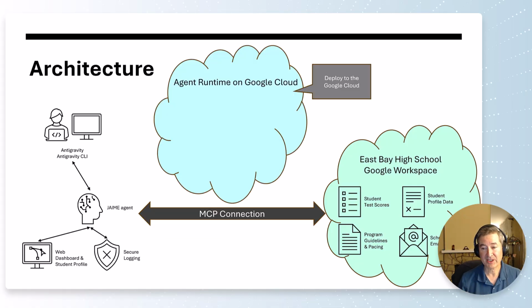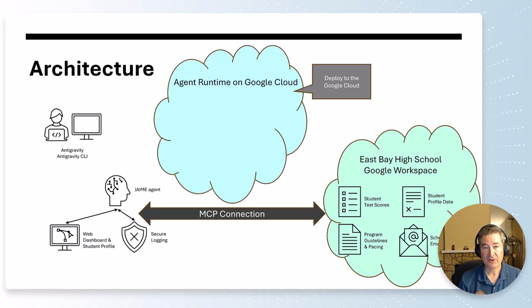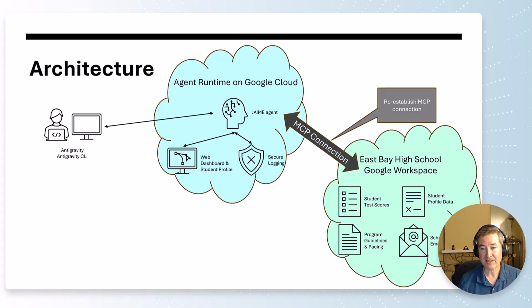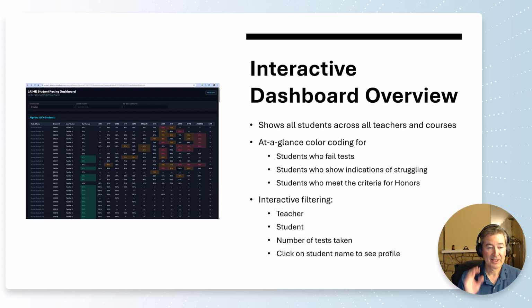Once we made sure that everything was working correctly, we deployed it to the agent runtime on Google Cloud, and then of course reestablished the MCP connection. So now anyone with the right credentials can then go to that dashboard and have an at-a-glance look at all the students across all teachers and courses.